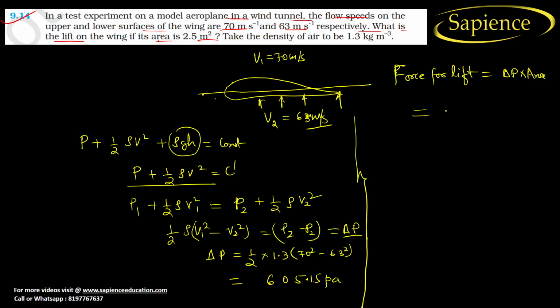The change in pressure is 605.15 into area, which is 2.5 meter square. When we calculate it, we get 1513 Newton, or if you want to round off, this will be 1500 Newton. So this is the force for the lift.